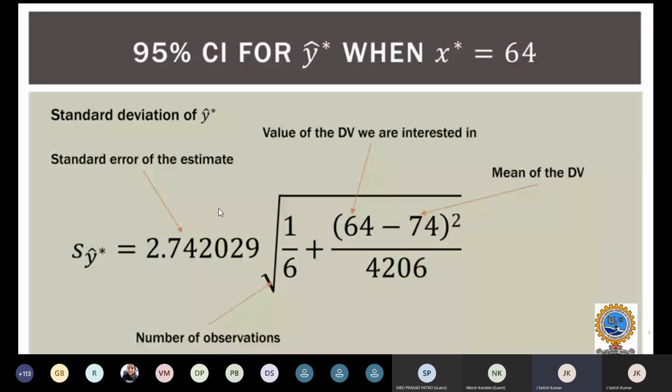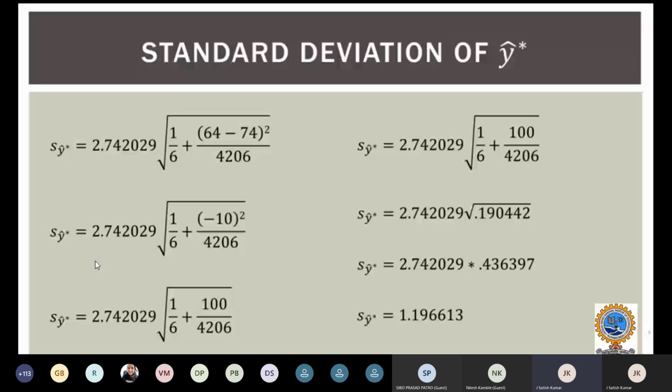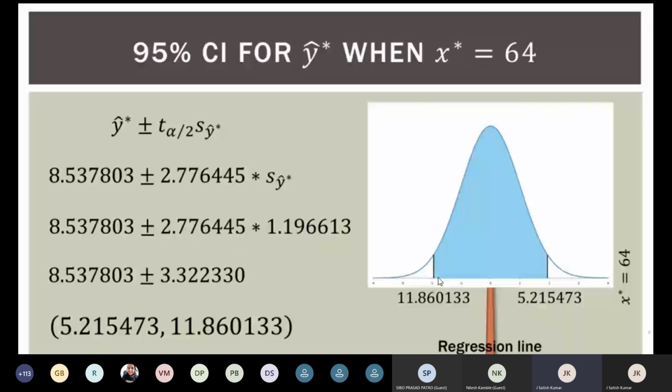When you substitute these values, you can determine the standard deviation of Y hat star, and you will get approximately 1.1966. That is the standard deviation of Y hat. And we construct the confidence interval of 95%. You will get a sampling distribution for the regression line, and the regression line will surely fall in between these points.